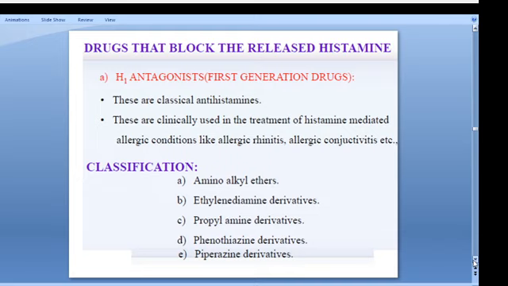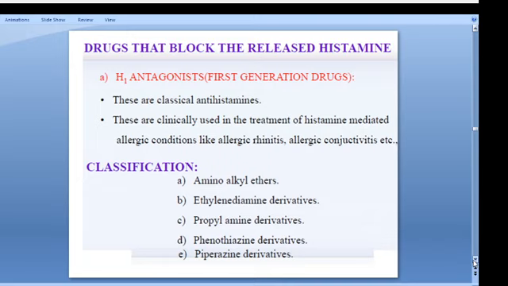Now we can classify. So what do H1 receptor blocking agents do? These are the classical antihistamines. These are clinically used in the treatment of histamine-mediated allergic conditions like allergic rhinitis and allergic conjunctivitis. So now we can go for the classification. I told you the classification is based on the X present in the basic structure.